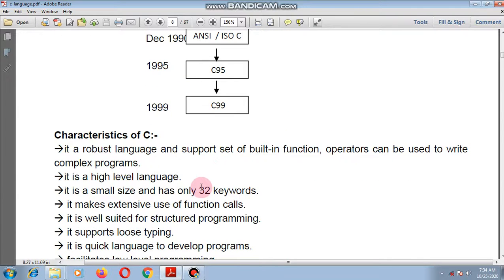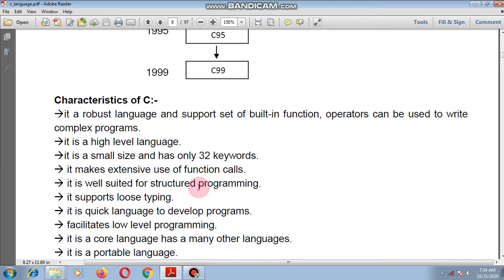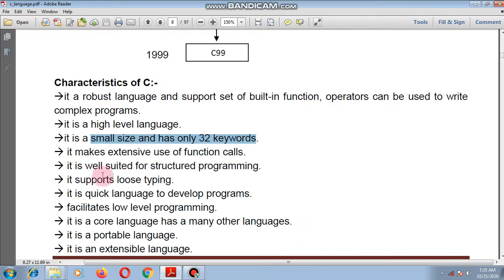Next, characteristics of C language. First, it supports many built-in functions and operators to write complex programs. It is a high-level language. High-level language means the statements are similar to English language sentences. Next, it is very small in size, meaning it supports only 32 keywords.